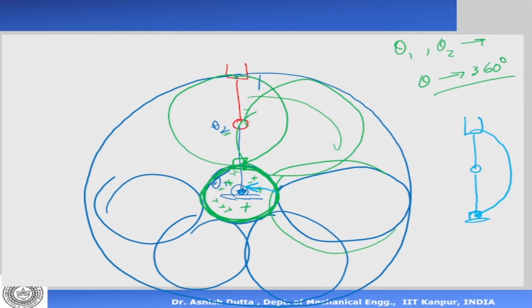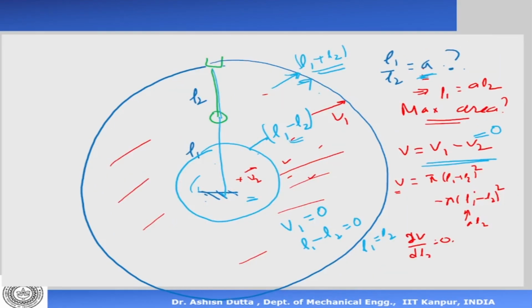So now you have the maximum volume, because your full volume is equal to V1. And that condition holds only when L1 is equal to L2, or L1 by L2 is equal to 1. That means A is equal to 1.